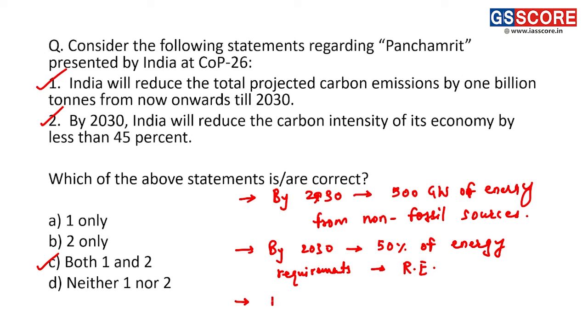Right, and lastly, to achieve net zero by 2070. Right, so these are other commitments that India has given under its Panchamrit mission.